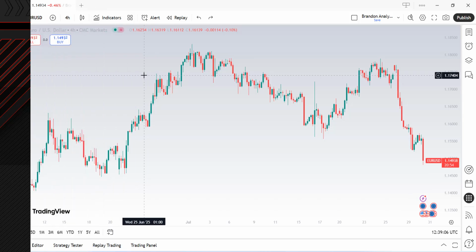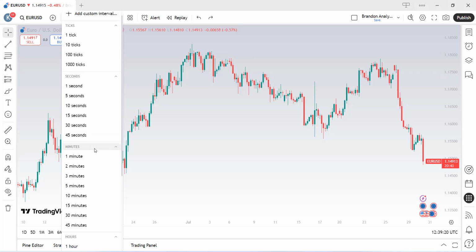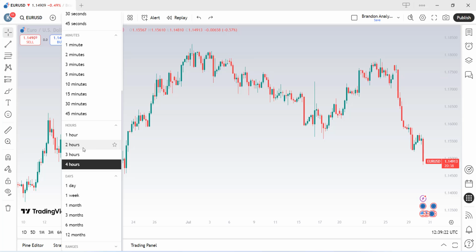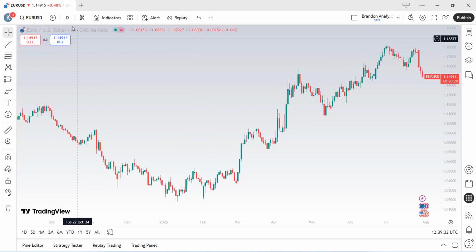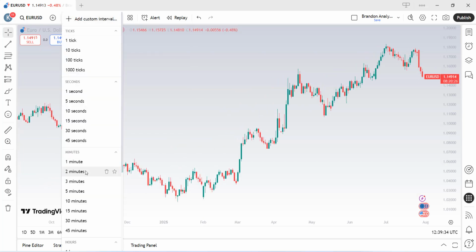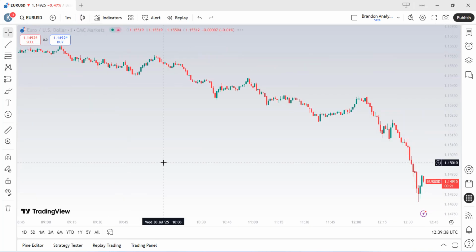The next tool we want to talk about is our time frame selector. Since I'm currently on the 4-hour time frame, that is why you see 4-hour here. But once you click on this 4-hour icon, you see a variety of time frames. So depending on which type of trader you are, swing trader or a scalper, you can choose the 1-day time frame if you are a swing trader to make your analysis, or you can come right down to the 5 minutes or 1 minute if you are a scalper.